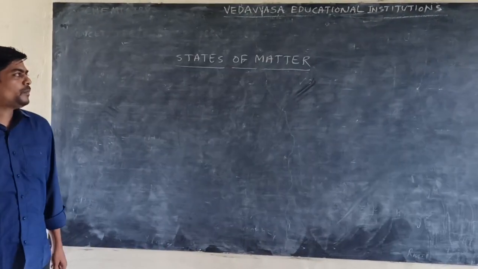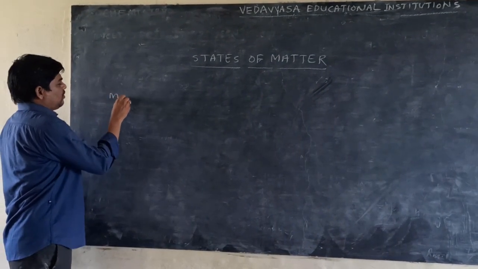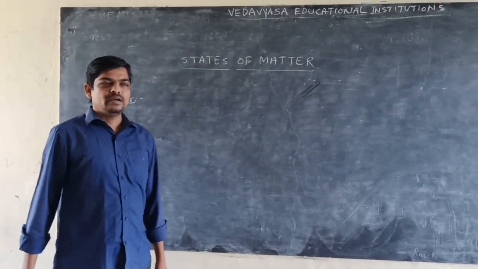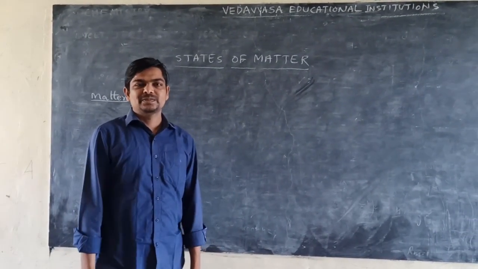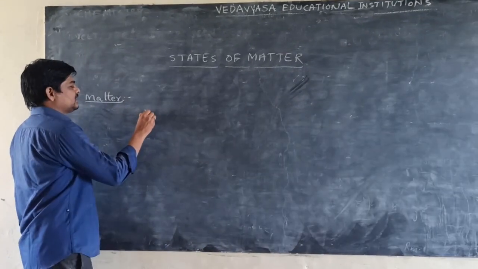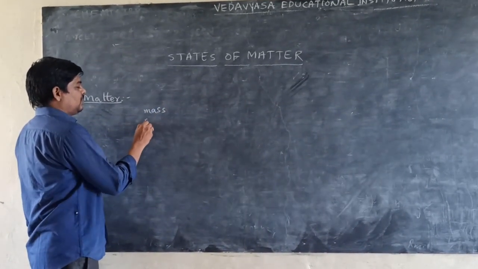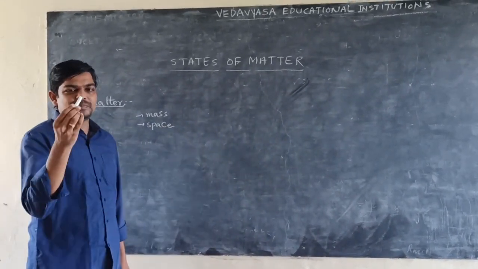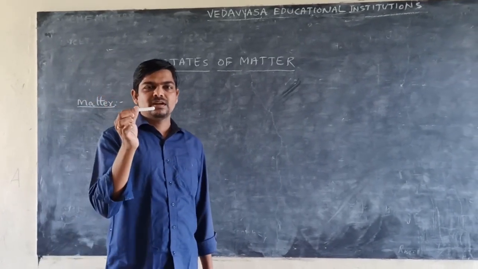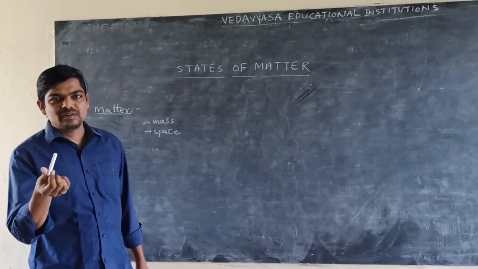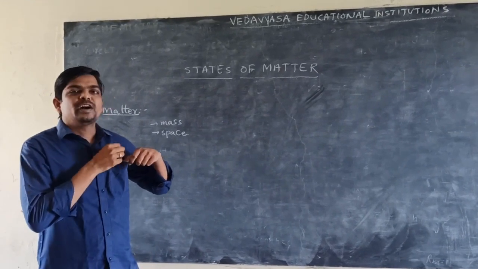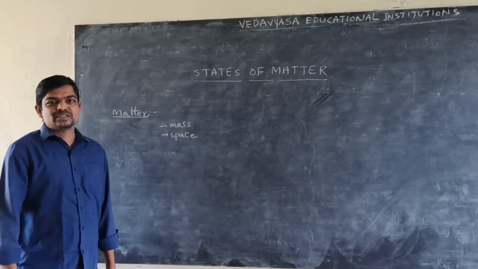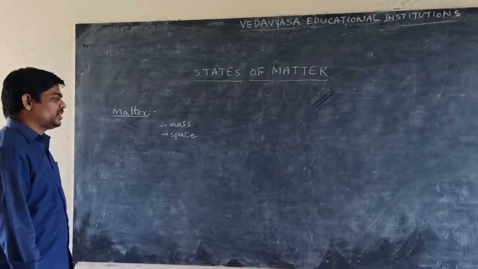First of all, matter. What is meant by matter? Anything which has mass and occupies space is called matter. For example, a piece of chalk contains some mass and occupies some space. If I put it in my pocket, it occupies some space. If I take a duster, it occupies some space and has some mass. So it is matter.